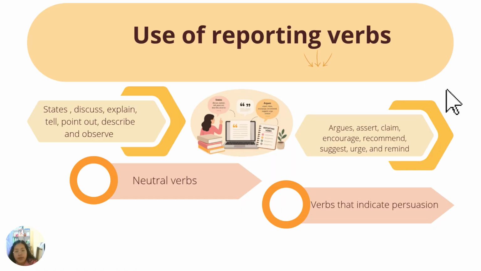Use of reporting verbs. In narrative citation, reporting verbs are needed to connect the author's ideas so the text flows in a smooth way. Some examples are state, discuss, explain, tell, point out, describe, and observe. They explain information; they are neutral verbs. Others are argue, claim, encourage, recommend, and so on. These verbs are used to convince the reader about a specific point of view or argument, that is, verbs that indicate persuasion.